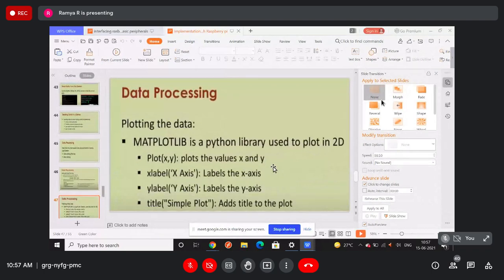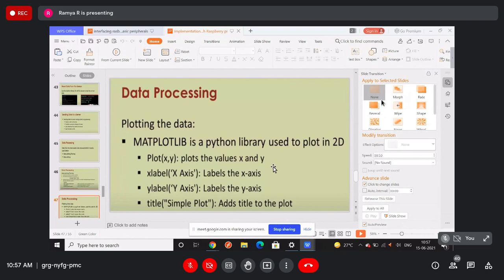And one more thing, plotting the data. For splitting the data, we have the split function in Python. All these things help with data processing based on your requirement, whatever you want to do. So these are all going to be helpful.